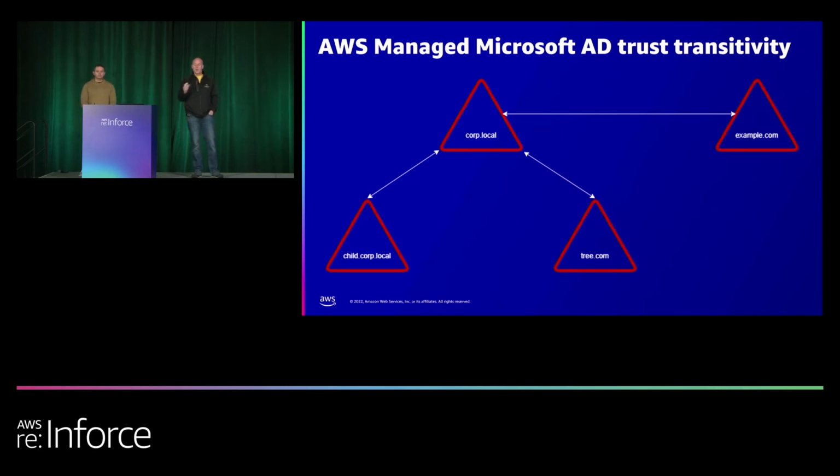Now let's say scenario 2, I only have an external trust between corp.local and example.com. Example.com users can't access resources in the child or tree, and also the child or tree can't access the resources in example.com, because domain/external trust is only between those two points, and that's it. And another thing to keep in mind, we and Microsoft recommend that you use a forest trust if at all possible. Both of us don't recommend using external trust because of the limitations with Kerberos and things like that. So something to keep in mind if you can avoid it at all costs.